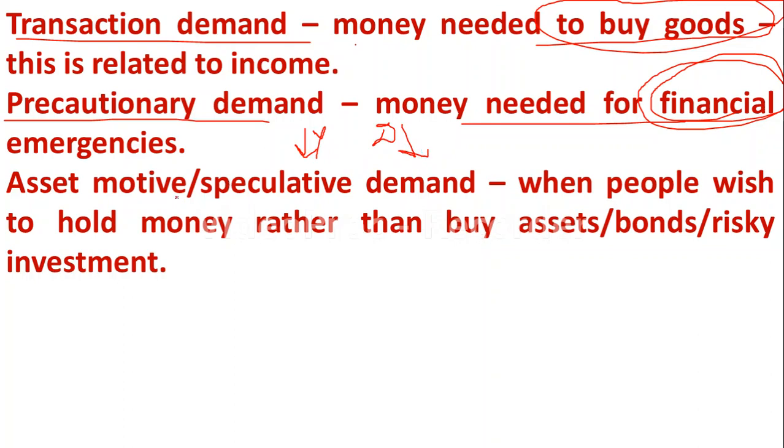And the third one is the asset motive or speculative motive. Here there is an opposite relationship between speculative demand for money and interest rates. People wish to hold money rather than buying assets, bonds, risky investments, so it is the speculative motive. People hold money to invest in the future, such as in shares, bonds, etc.